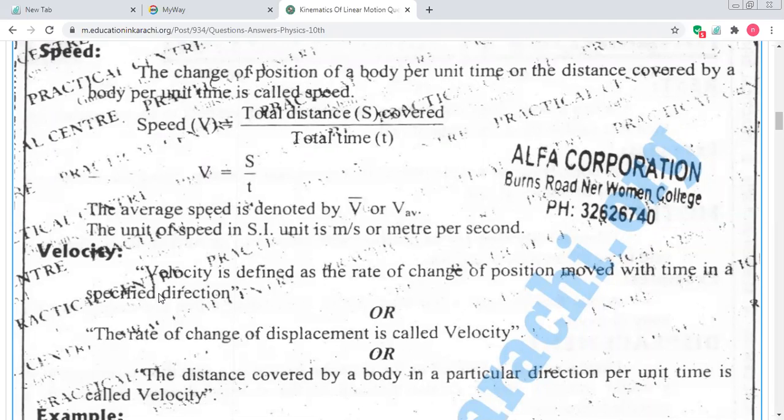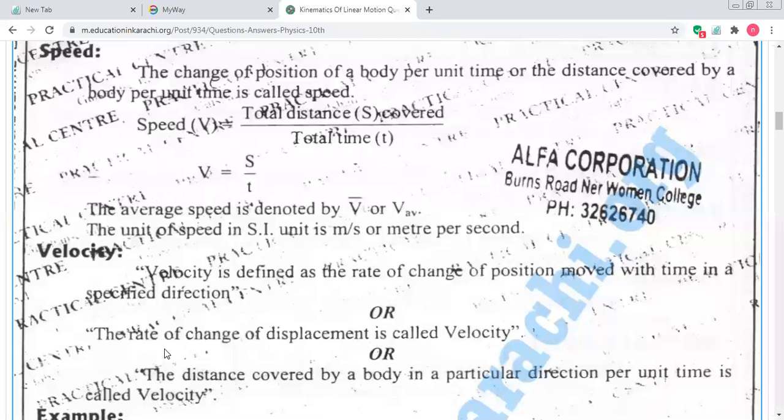When we have a specific direction, distance is converted into displacement. The rate of change of displacement is called velocity, while the rate of change of distance is called speed. Rate means any quantity divided by time.